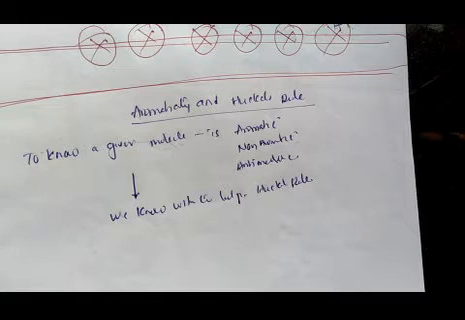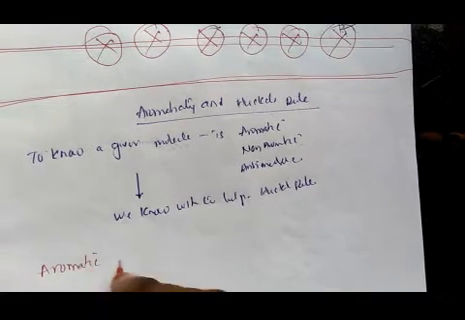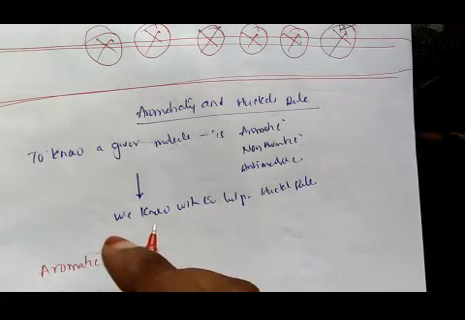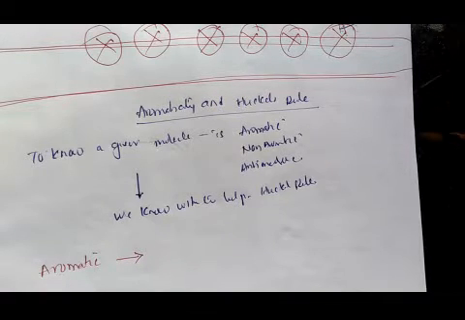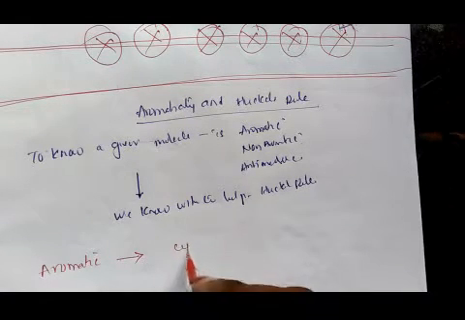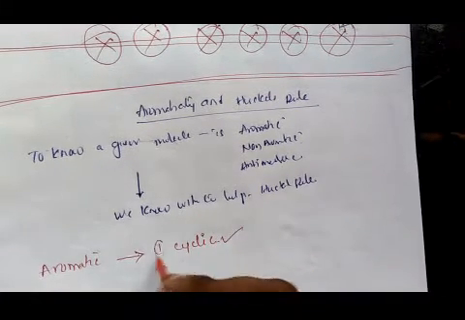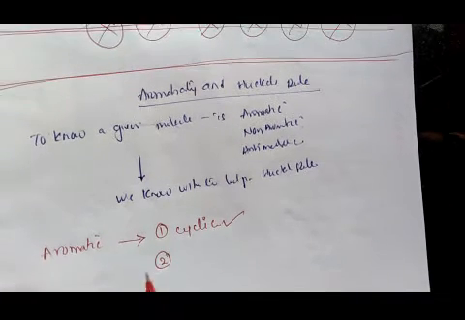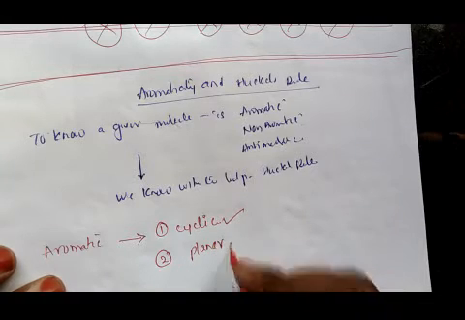A compound is said to be aromatic when it satisfies some characteristics. First, the molecule must be cyclic in nature. That is the first characteristic. And the second characteristic is that the compound must be planar.